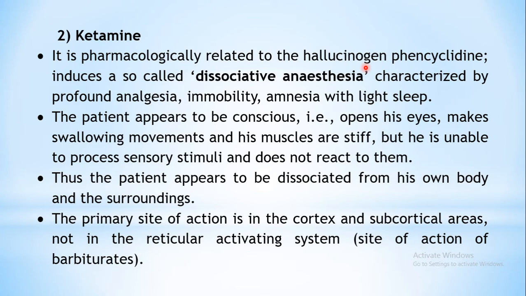Hallucinogen means a drug which can produce symptoms or mental conditions similar to those of a mentally ill person. Symptoms seen in a psychotic person, similar symptoms may be seen when these drugs are administered. So ketamine is related to this hallucinogen type of agents. Certain characteristic features are produced when ketamine is administered to the person.